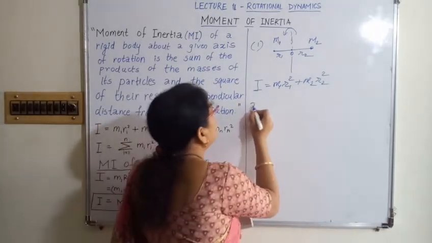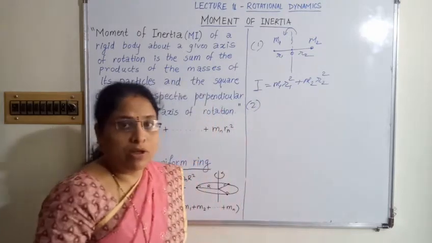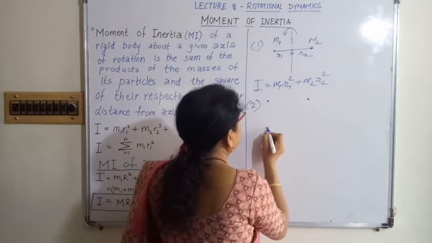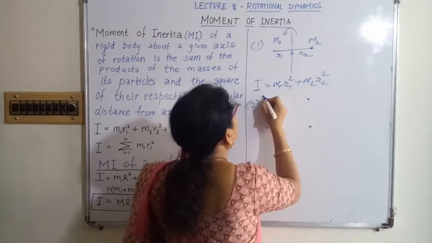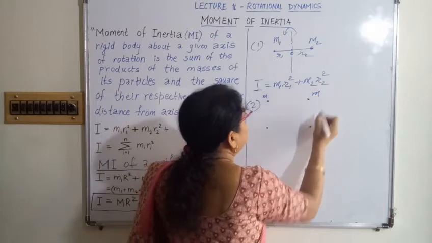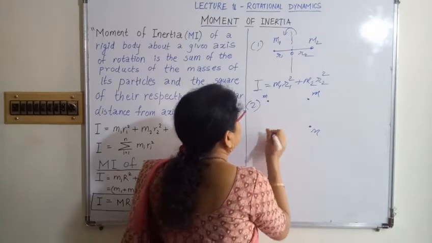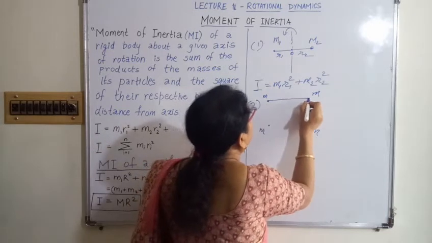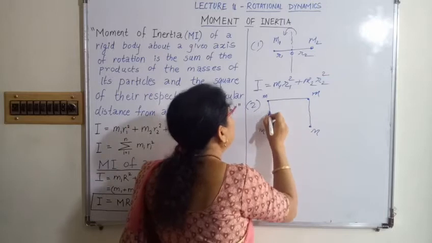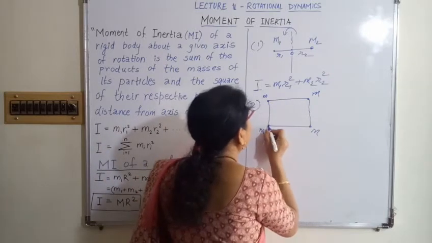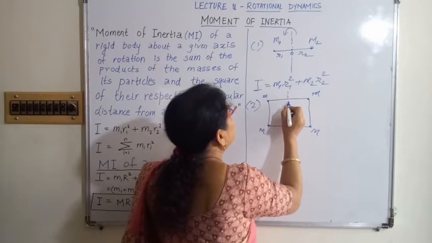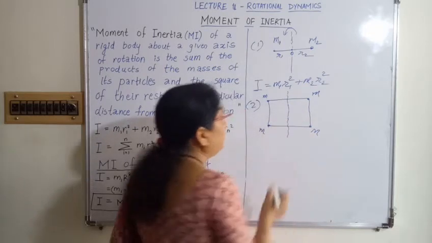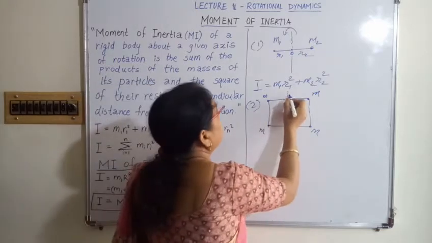Now let us see one more example. Suppose there are four particles of the same mass. Each particle has mass m, and they are placed at the four corners of a rectangle, and the axis is passing through the center of the length.